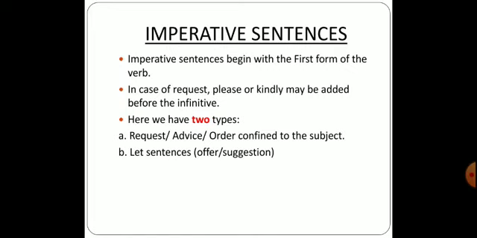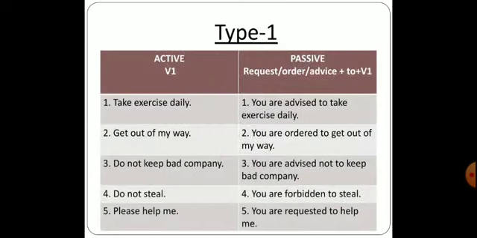And then we have the second category, that is let sentences. That is while giving an offer or any sort of suggestion, this could be included. So now let us study these imperative sentences in two different categories and types. So let us start with type 1. Now for the active form, it would be really easy and simple. There will be no constructions for the active form.